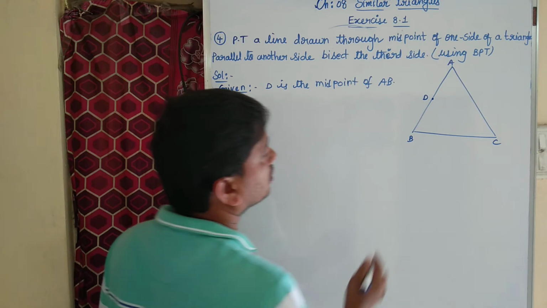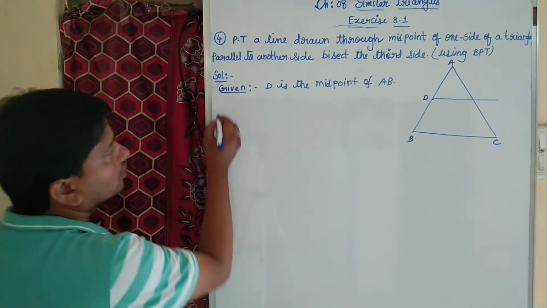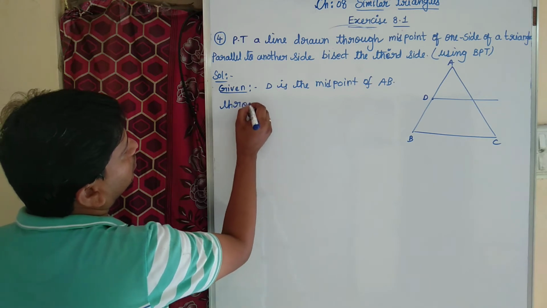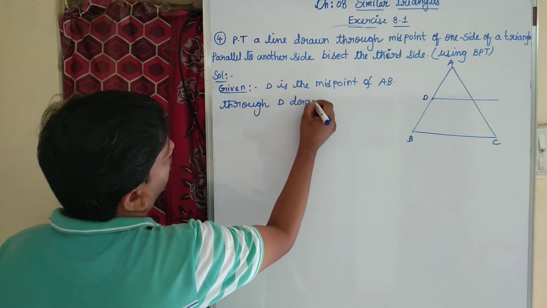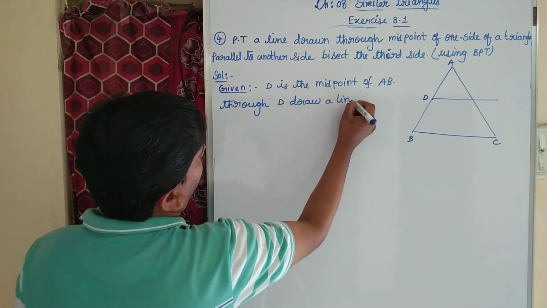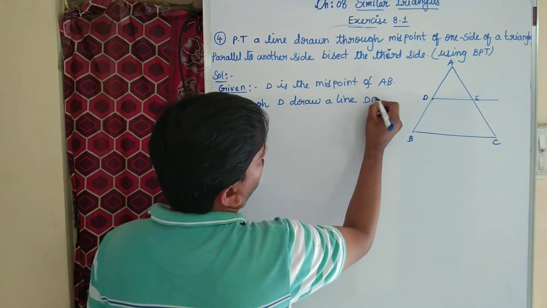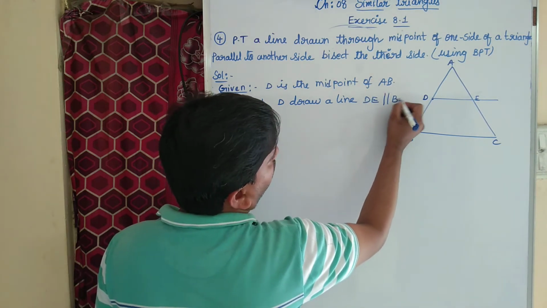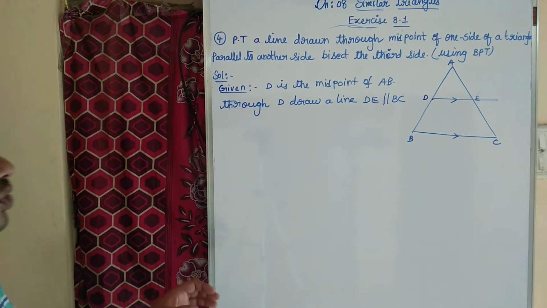Through D, draw a line DE which is parallel to BC. That is given in the question.